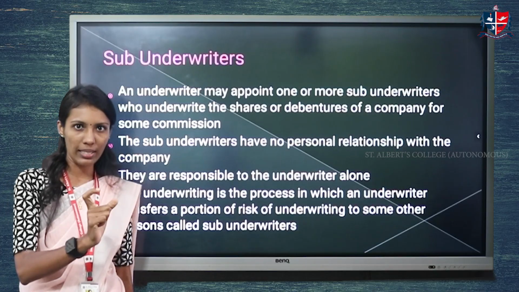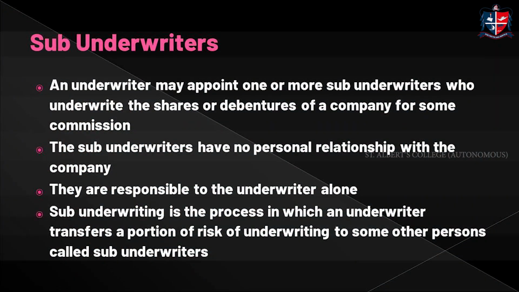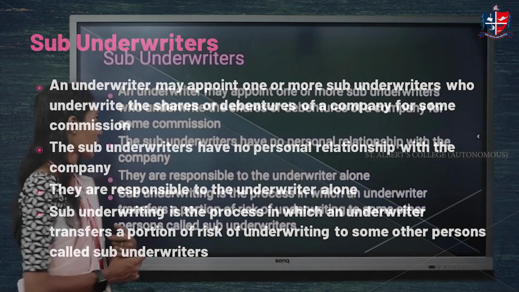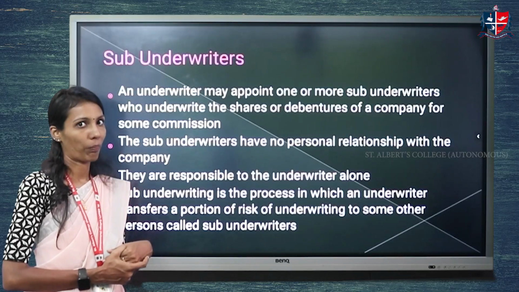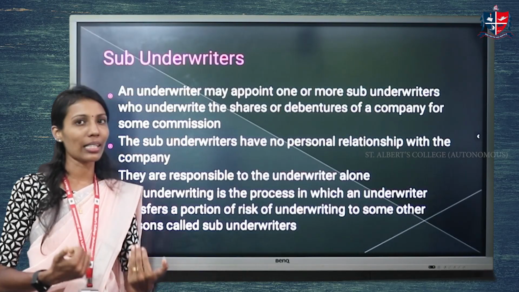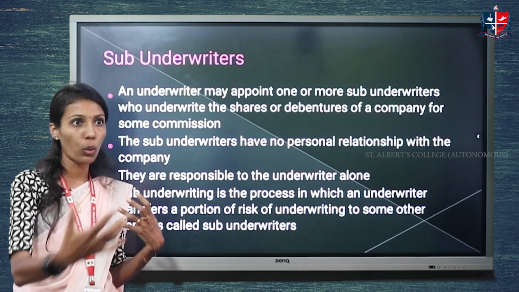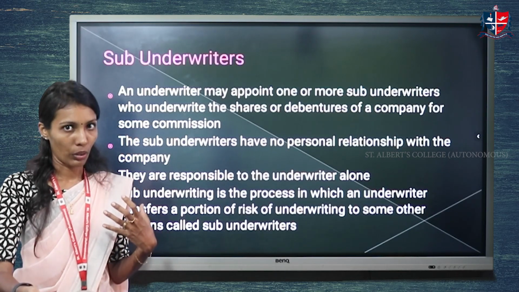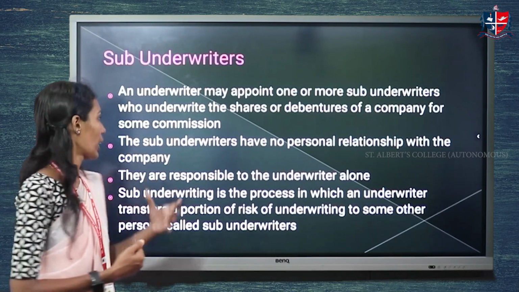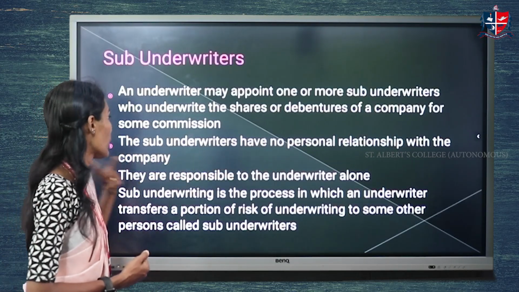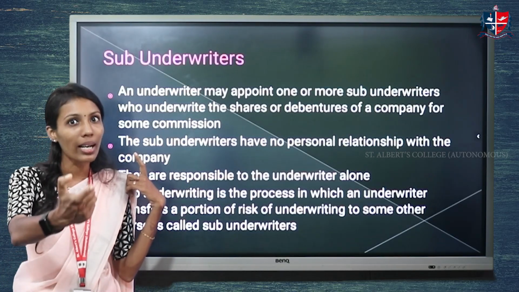So let's see what a sub-underwriter is, and who the sub-underwriters are. An underwriter may appoint one or more sub-underwriters who underwrite the shares or debentures of a company for some commission. The underwriter has the authority to appoint one or more sub-underwriters for subscribing the shares or debentures of a company. The sub-underwriters have no personal relationship with the company. They have a relationship only with that particular underwriter.